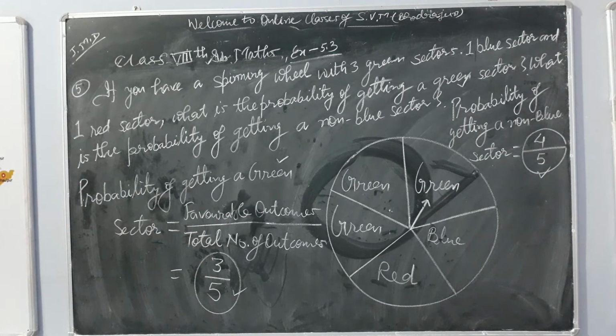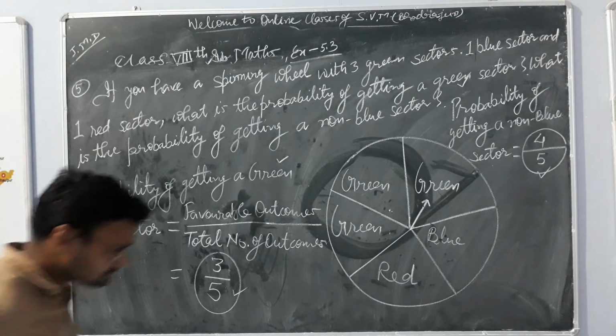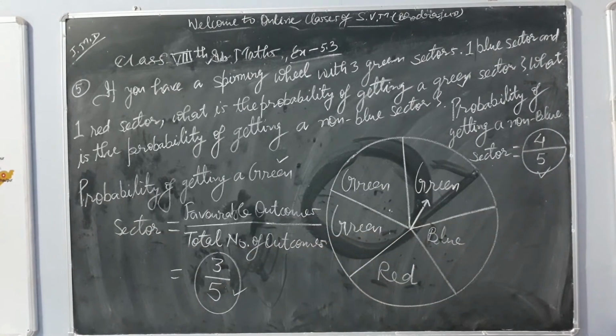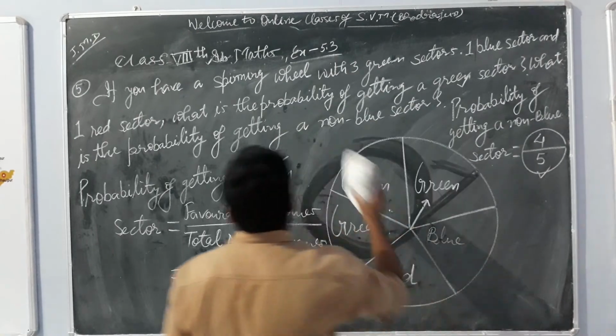Okay, now we are done with this problem and we will go for the next one. Number 6th: Find the probabilities of the events given in question 2.